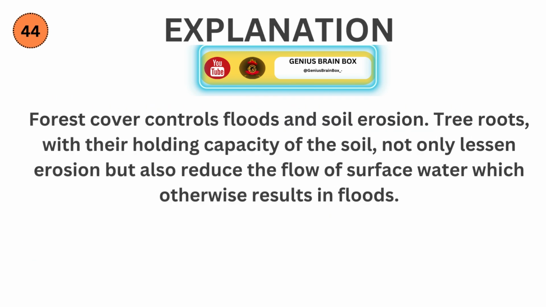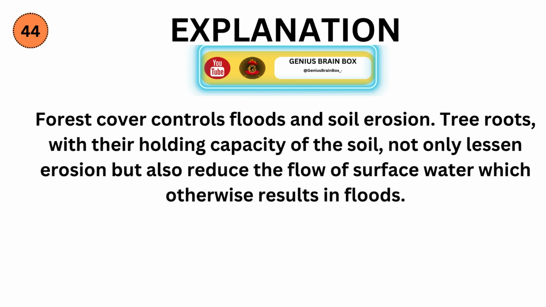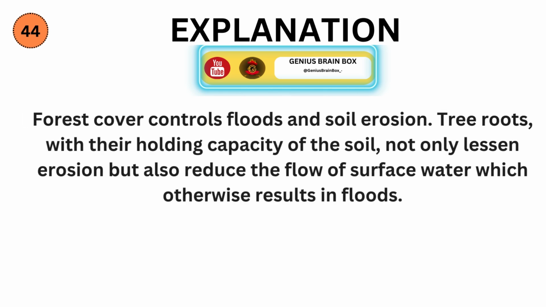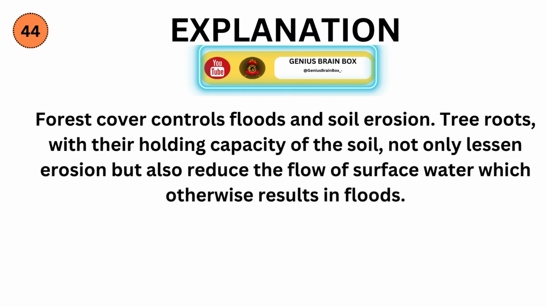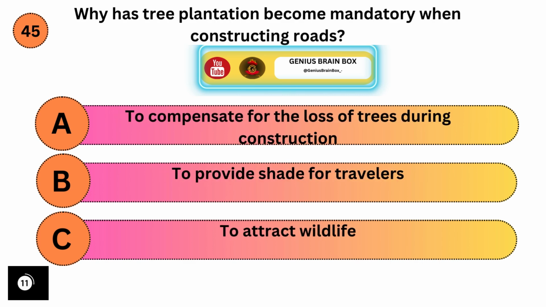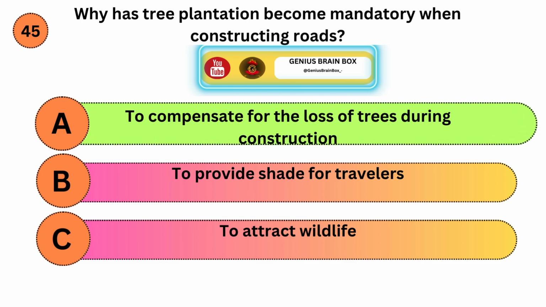Correct answer is C. Explanation. Forest cover controls floods and soil erosion. Tree roots, with their holding capacity of the soil, not only lessen erosion but also reduce the flow of surface water, which otherwise results in floods. Why has tree plantation become mandatory when constructing roads? Option A, to compensate for the loss of trees during construction. Option B, to provide shade for travelers. Option C, to attract wildlife.